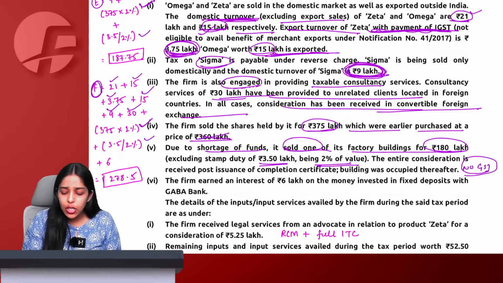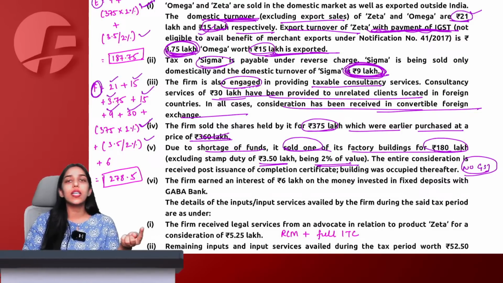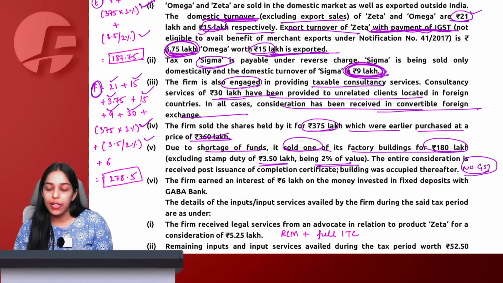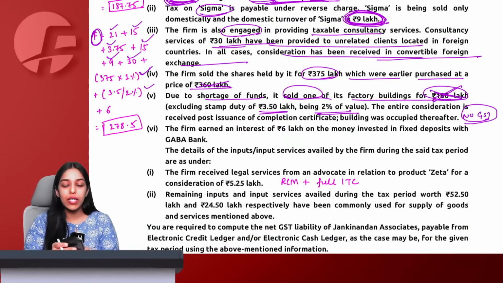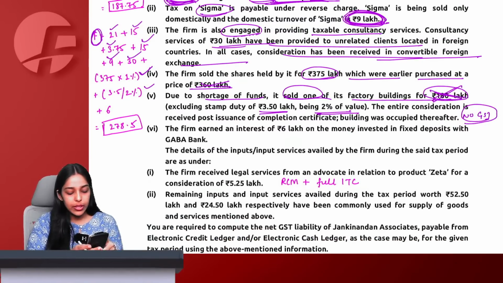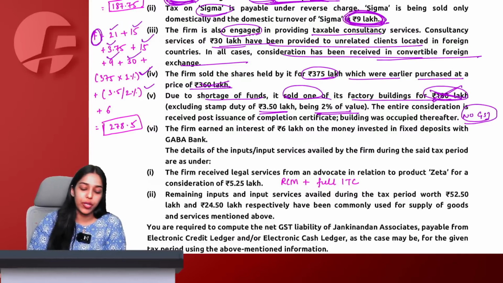No GST on sale of land and building because it is Schedule 3 negative list. But I know I will have to take it in computation of E as well as F. At stamp duty value, 180 lakh is irrelevant. I will do 3.5 divided by 2%, which comes as 175. 175 will be taken as my stamp duty value for E and F computation.